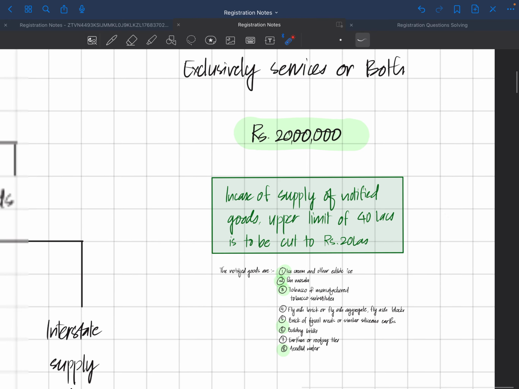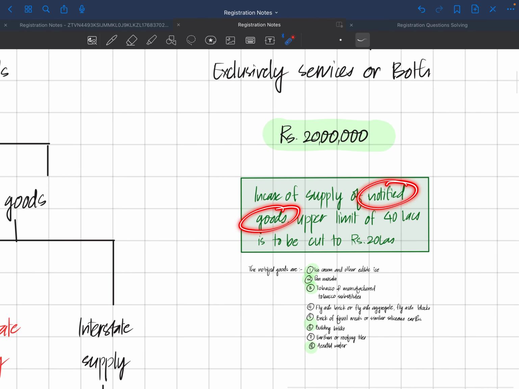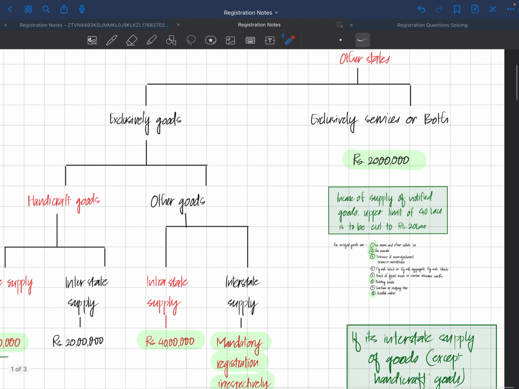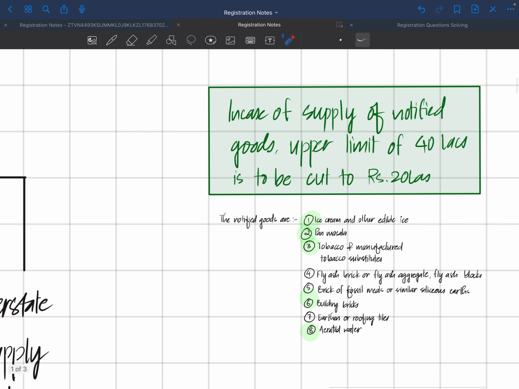So in case of notified goods, the upper limit of 40 lakhs is to be cut down to 20 lakhs, subject to 10 lakhs for the MMTN states. So again, if a person is engaged in notified goods supply intrastate also, then the 40 lakhs limit shall not apply to them. This 40 lakhs will boil down, or be cut down, to 20 lakhs.